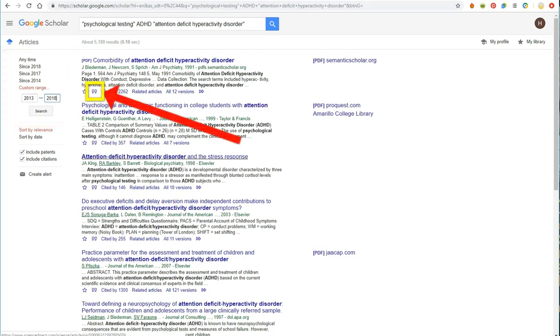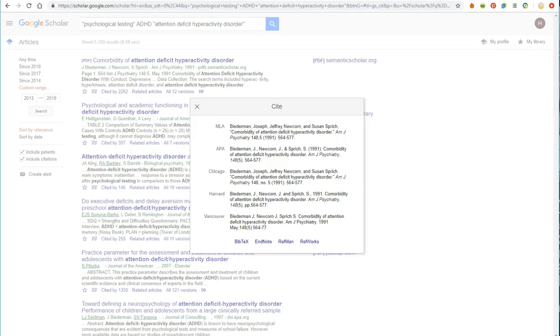If you find an article that works for you, you can click the quotation icon at the bottom of the article. This will bring up a menu that shows you the different citation styles and the specific citation for each one. You can select the citation style by clicking on the citation, copying, and then pasting it in the Works Cited page for the assignment that you're doing, or if it's an APA, the reference page.